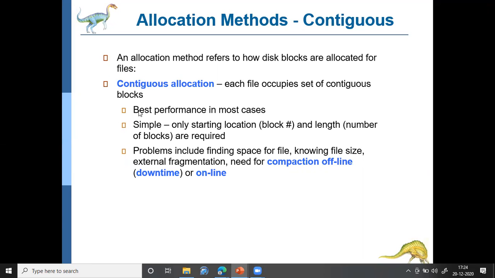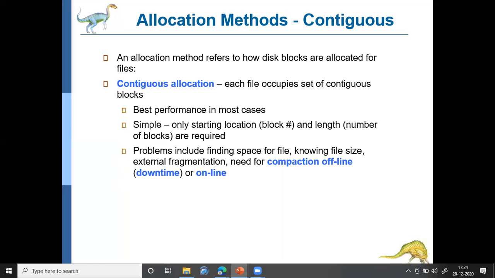There will be a starting location and a length. The starting location represents the starting block number, and the length represents the number of blocks that will be allocated from that location. So for this particular allocation technique, we need contiguous memory.